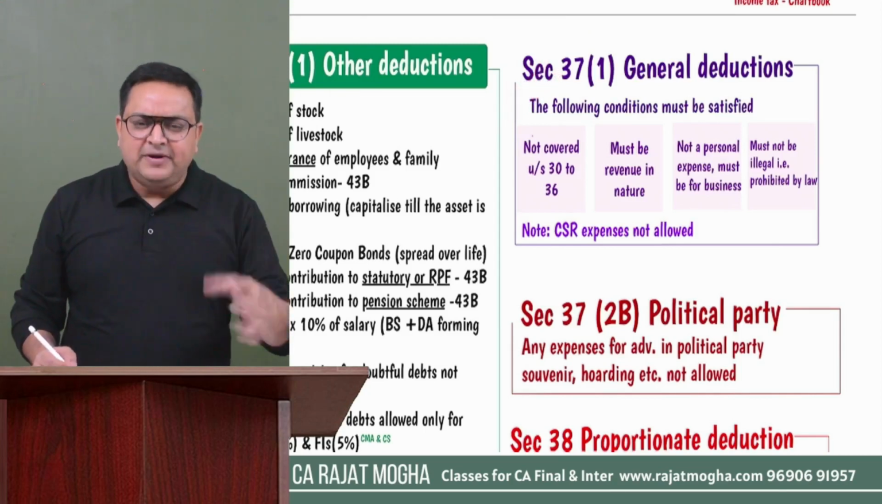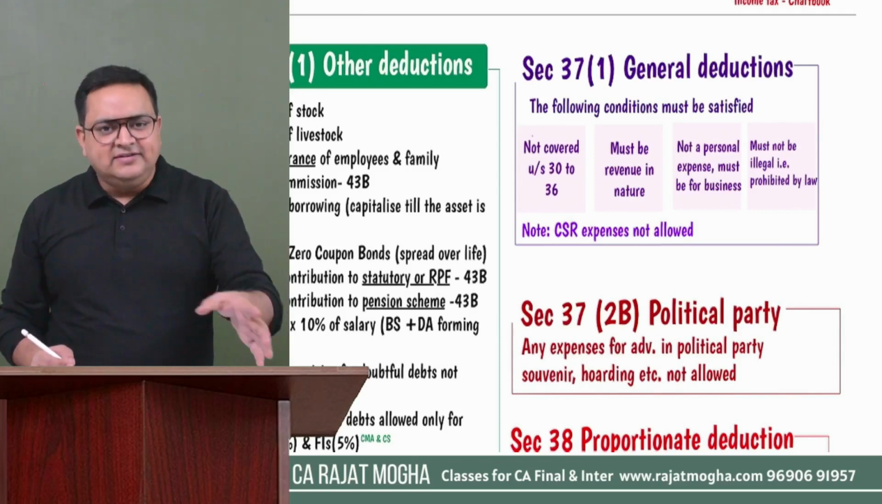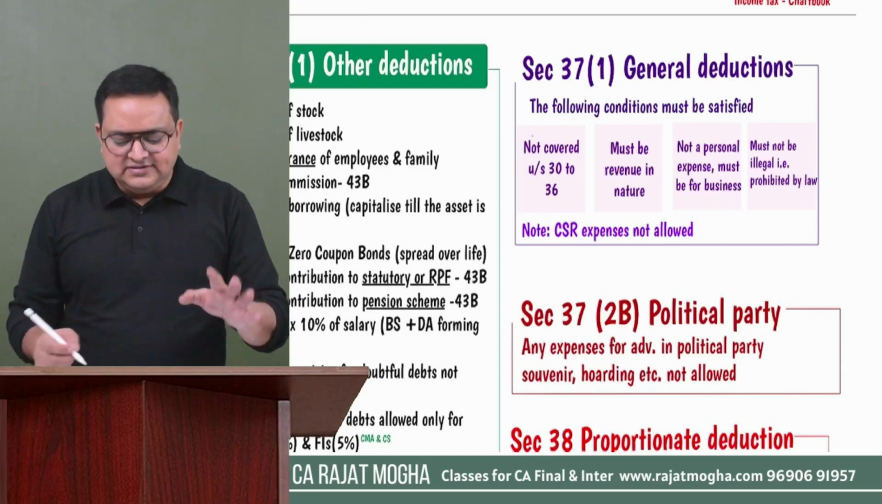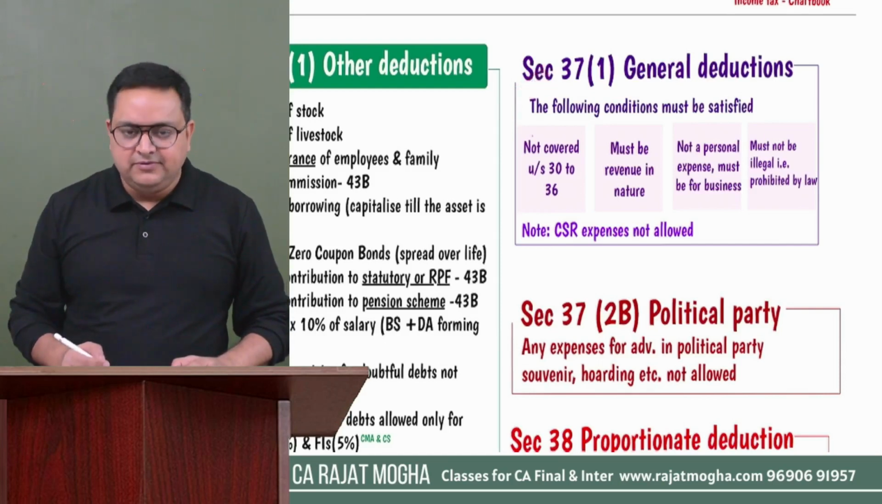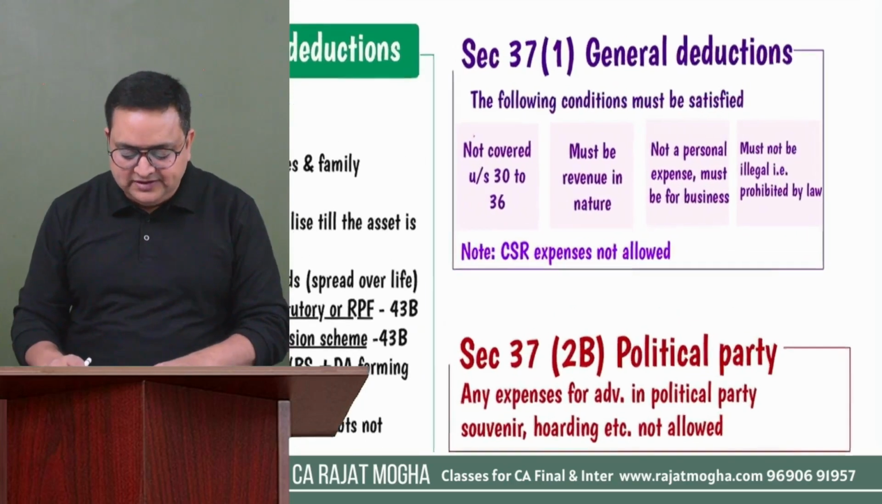So generally, your purchases, your sales, your salary if you are paying, your wages you are paying, your freight inward, freight outward, advertisement, such types of expenses are covered under this section 37, if these conditions are satisfied. What are these conditions? You should know these conditions.